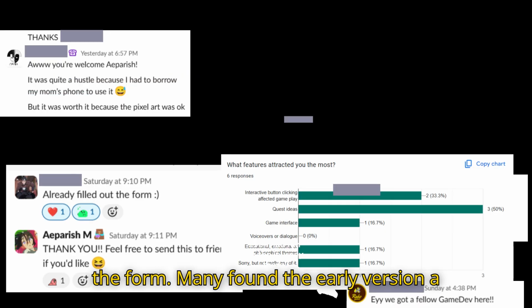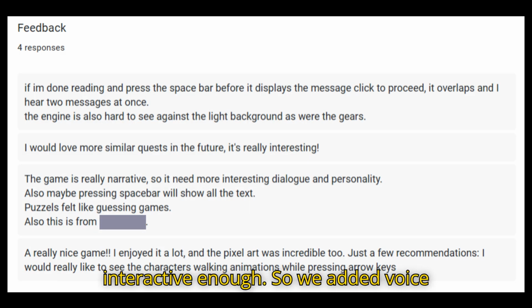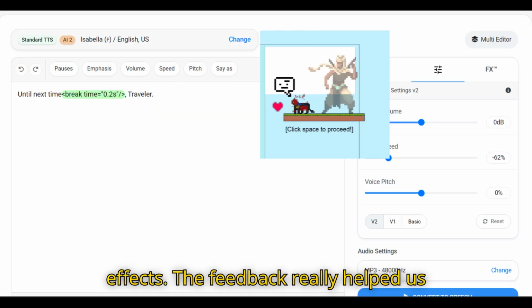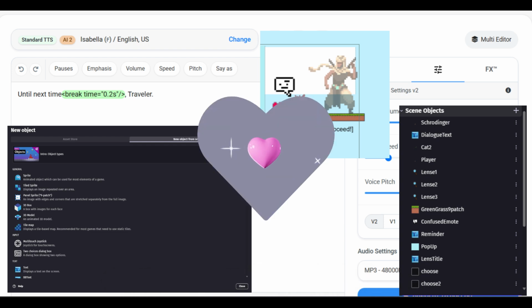Many found the early version a bit unappealing in the sense there was no narration with the dialogues and not interactive enough. So we added voice effects, better sprites, and even some effects. The feedback really helped us improve, and also plan for future editions.